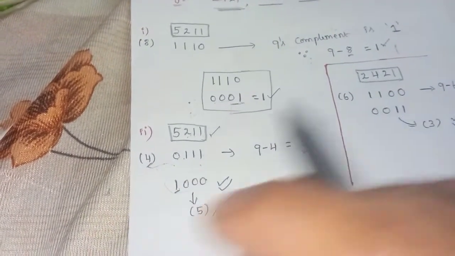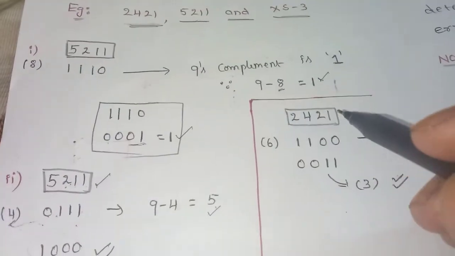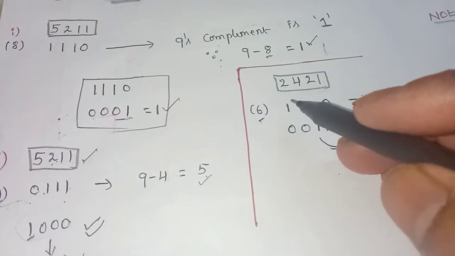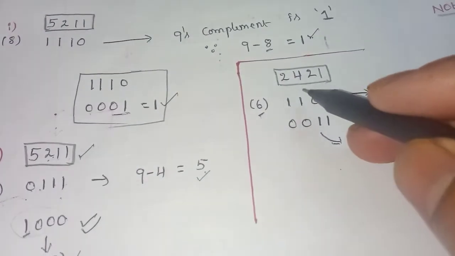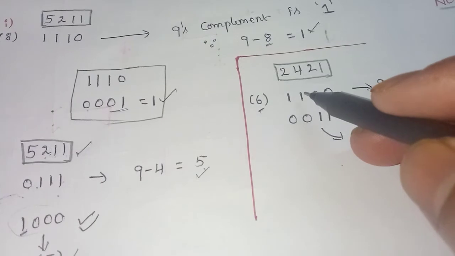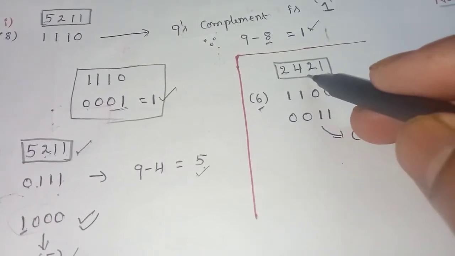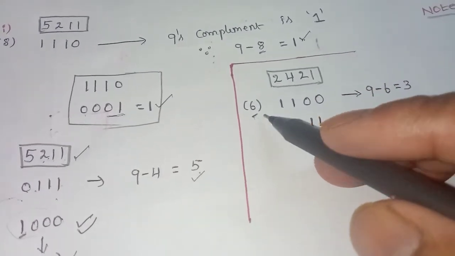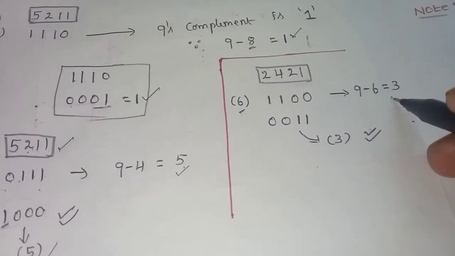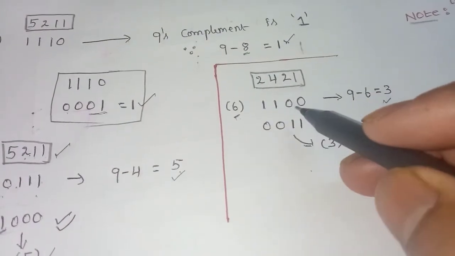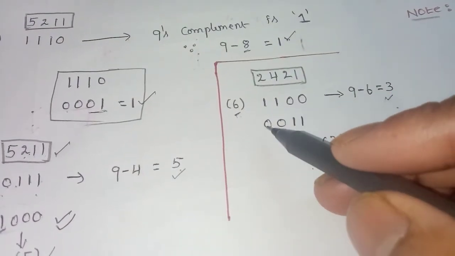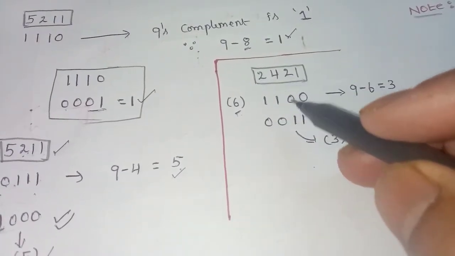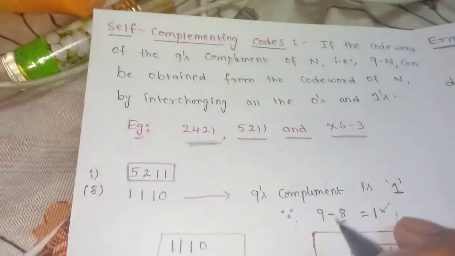Is it clear? Now let us take one more example with another code, the 2421 code. I have taken n as 6. Here I have written 1100, that means 2 plus 4, which is 6. If you want, you can take this as 1 and this as 0, it is your wish. 9 minus 6 is 3. Now this 3 can be obtained by interchanging this code word, ones as zeros and zeros as ones. According to this code word, 2 plus 1 is equal to 3. This is the definition of self-complementing code.